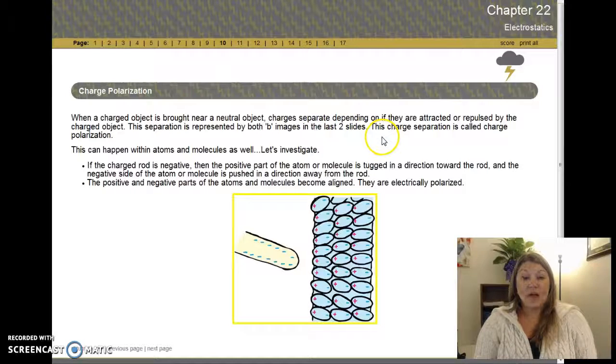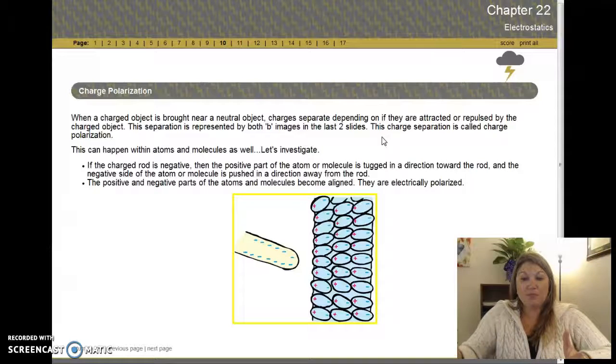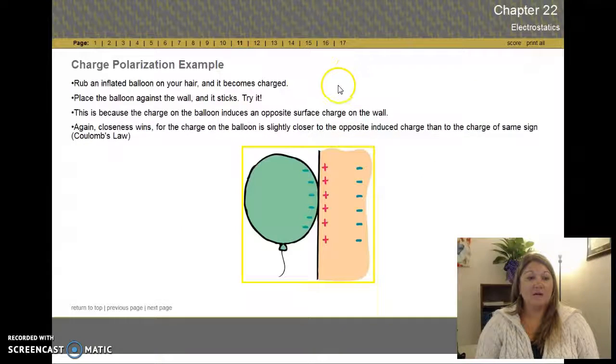What's happening inside is that all the positives are attracted to that negative charged rod. Remember, opposites attract. And the ones that are repulsed, the electrons, move to the other side, so you get that separation. That's polarization. It can happen within an atom itself, like in the picture, or with something like the spheres in the previous slide.